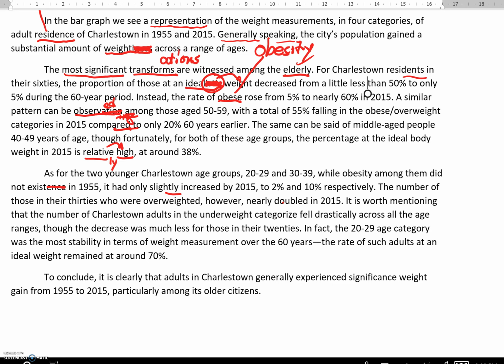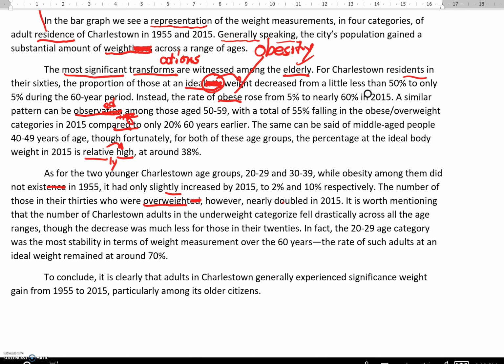The number of those in their 30s who were overweighted. Overweight is already an adjective. We don't need to add -ed to make it an adjective, okay? So try to remember that. Overweight or underweight, these are adjectives. Let's see, nearly doubled in 2015.